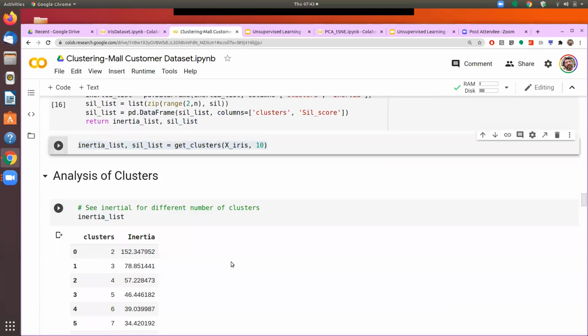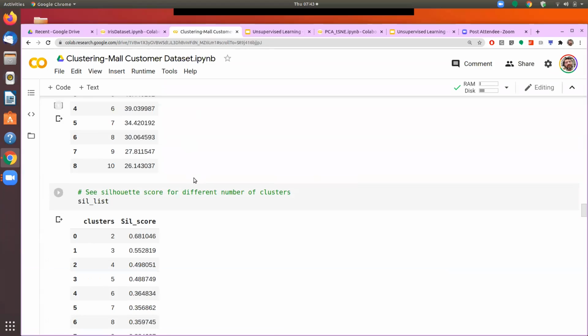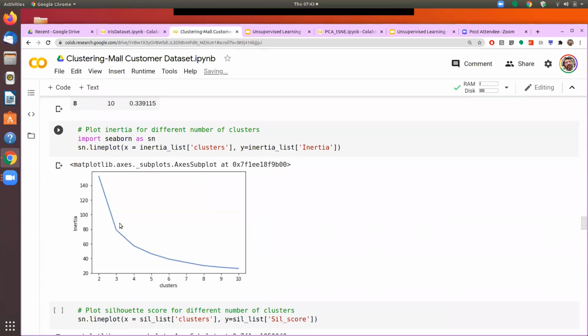Then after doing the different types of analysis, we came to the conclusion here by using the elbow principle. We saw that this iris data set is most appropriate to create three different clusters, because 3 is the place where the elbow formation is the most obvious.